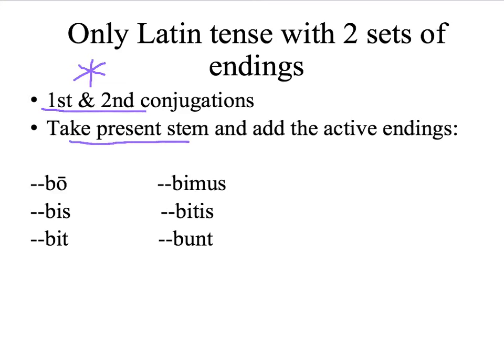So, take the present stem and add the active endings: bo, bis, bit, bimus, bitis, bunt. Bo, bi, bi, bi, bi, bu. The actual subject endings should look familiar. They're still o, s, t, mus, tis, unt.